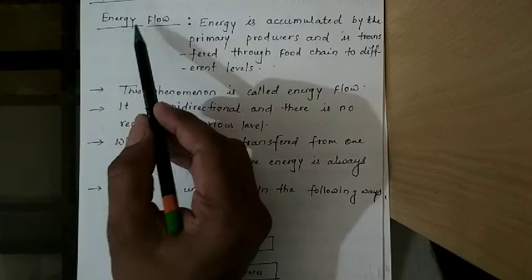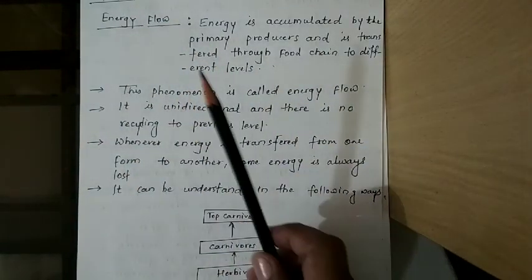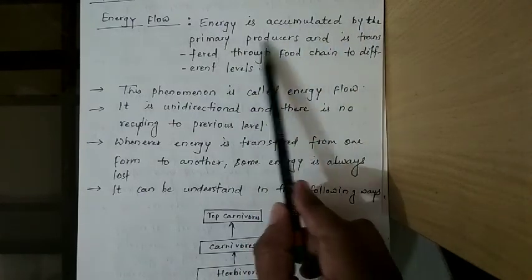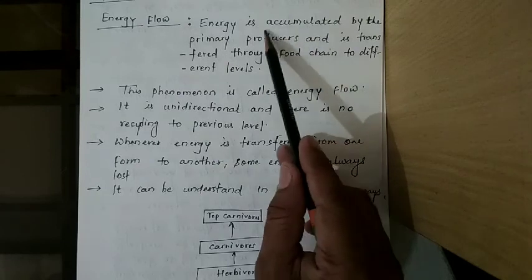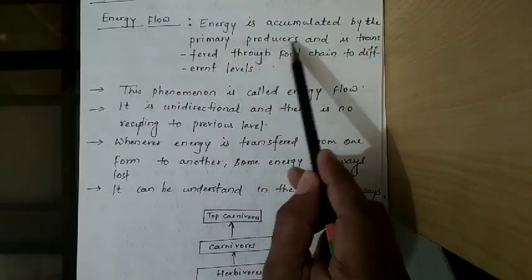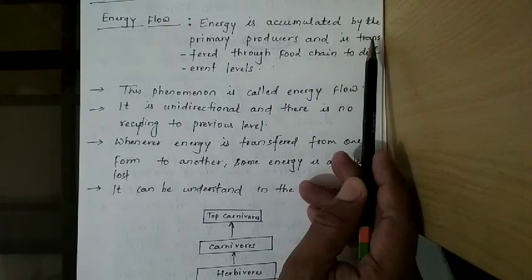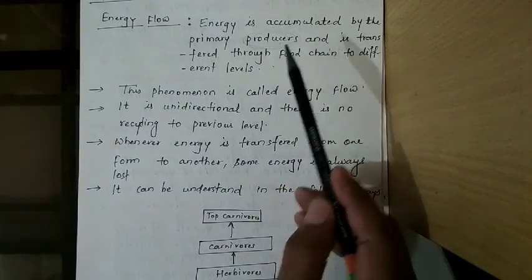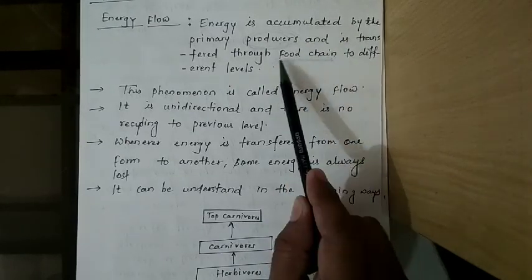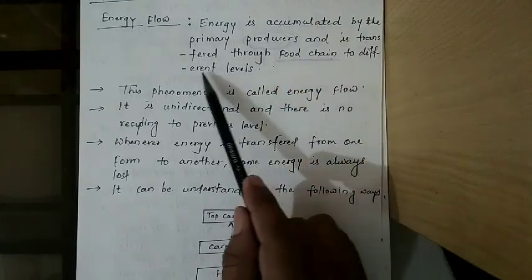See, what is energy flow first? Let's see that. Energy flow means energy is accumulated by the primary producer. You know, the primary producer is nothing but plants. So this energy is produced by the plants in the form of food and is transferred through the food chain. We have discussed the food chain. What is a food chain? It means organisms are interconnected to each other at different energy levels.